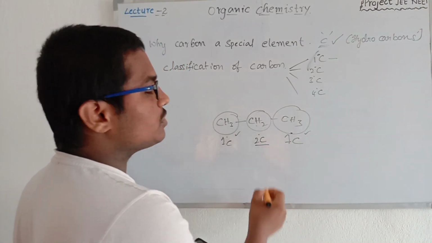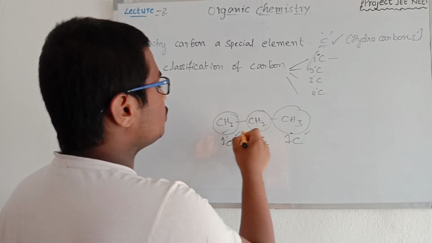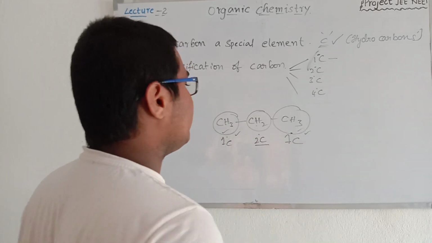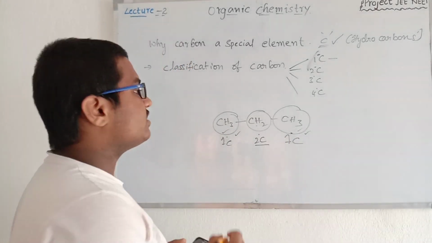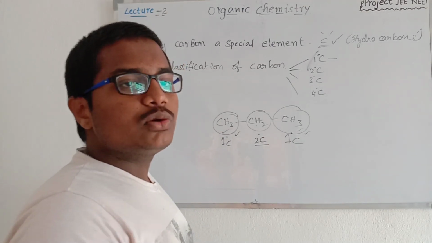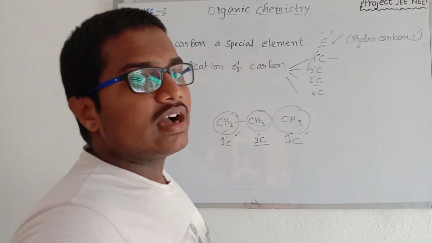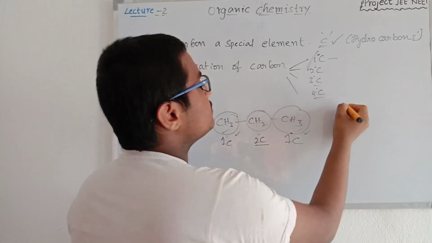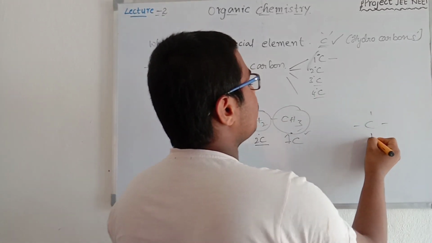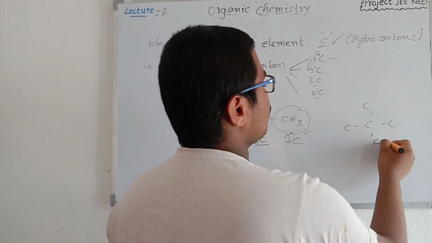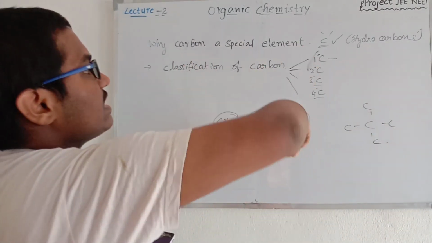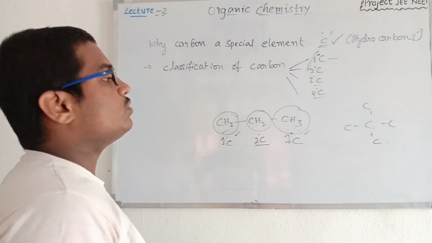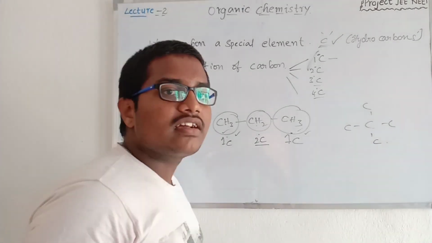So this is treated as a 2 degree carbon, and the other 2 are 1 degree carbons. I hope you understand the difference: 3 degree means a carbon attached to 3 other carbons, and 4 degree means a carbon attached to 4 other carbons. I hope you understood how carbon is classified into primary, secondary, tertiary and quaternary carbons.